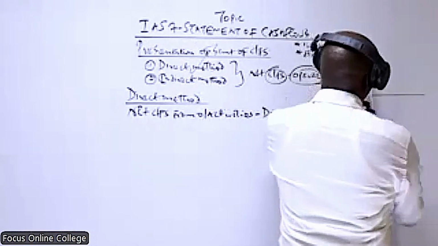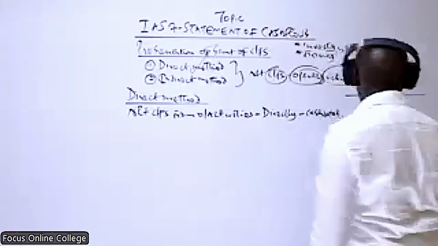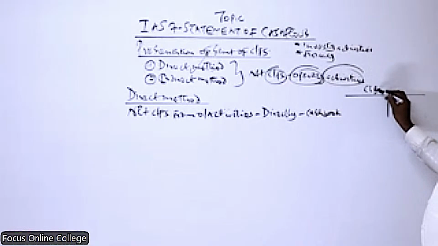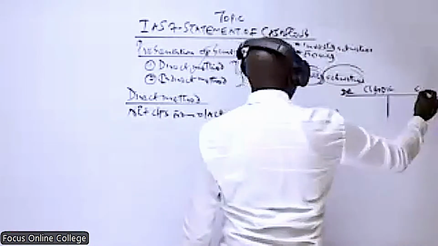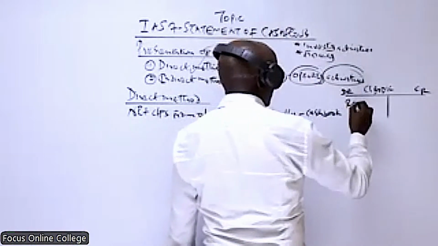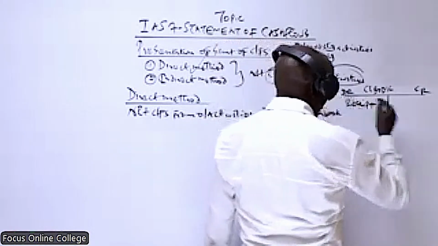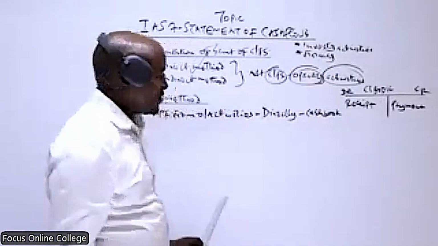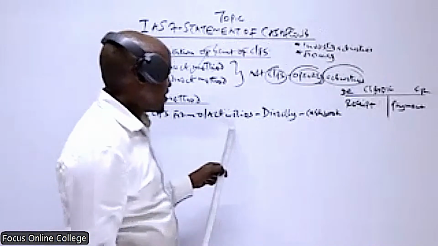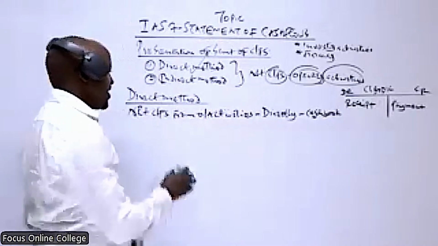A cash book is one of the books of original entry, of which a company can either prepare a 2-column or 3-column cash book. On this side, the debit side, we record the receipts, money received either in cash or by check, whereas on the credit side, we record the payments. So under this method, we compute the net cash flow from operating activities directly from the cash book. How do we compute that?